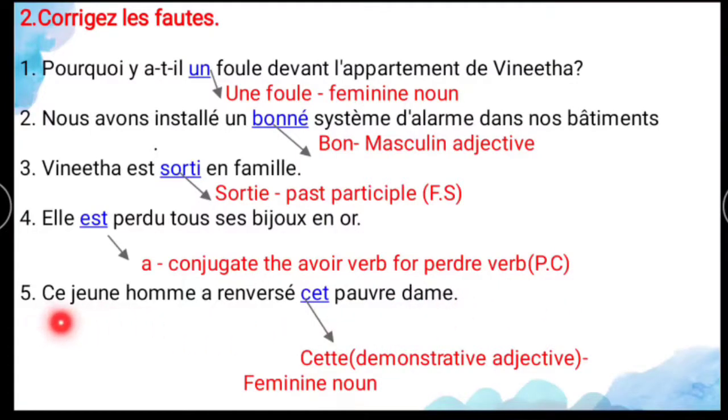And next, the fifth sentence. So here the mistake is what? Sat, it's a demonstrative adjective. So demonstrative adjective, this or that. So here the noun is a feminine noun. For the feminine noun you have to use cette, C-E-T-T-E.